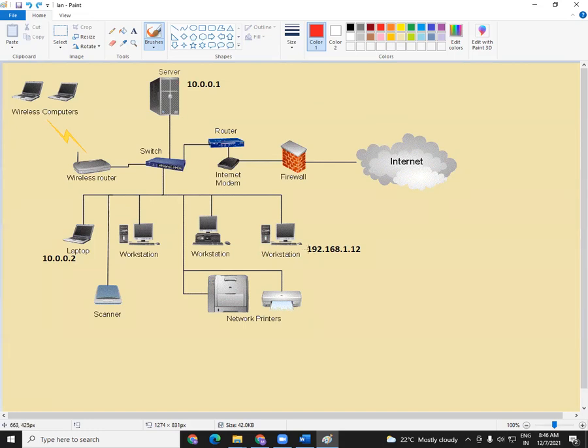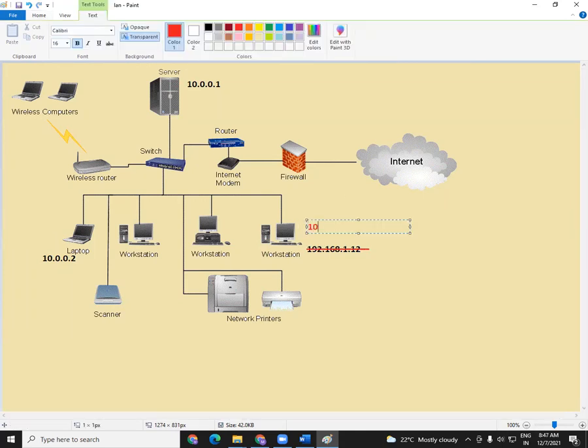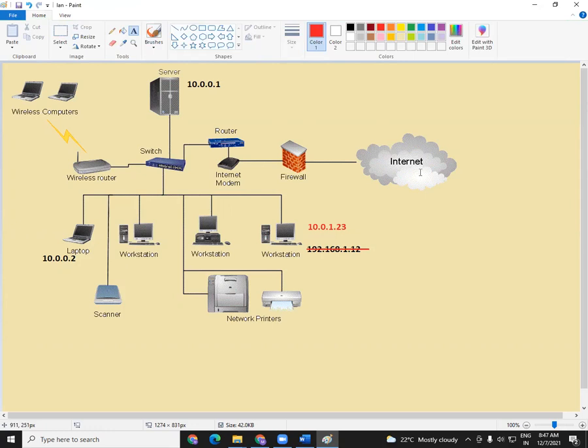So I have to remove this number here, that is 192.168.1, and keep a number here like, let's say, 10.0.1.23, some number. But you can see clearly this IP address is also starting from the number 10. Now this desktop can communicate with the laptop and with the server. And if the desktop is able to communicate with the server, of course, the server will communicate with the desktop. This is your logical network.